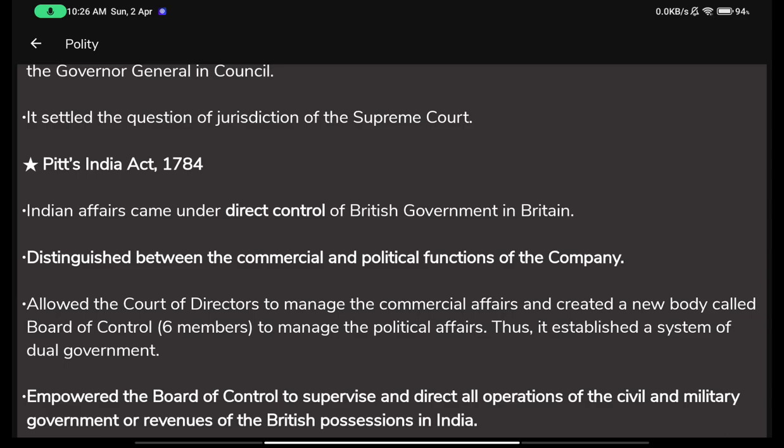But after the Pitt's India Act of 1784, the British government directly ruled in India. They directly sent all the government officials in various positions in India to rule the people. And now all the company people were called back: you come back, you do your business somewhere else, or do it in India. But now you are no more rulers, you are only businessmen again. You cannot rule anywhere, and we will handle this ourselves. We will rule it. Now you go get lost. You have already done enough for us, and now we will reap all the profits of the Indian people and of the company also.